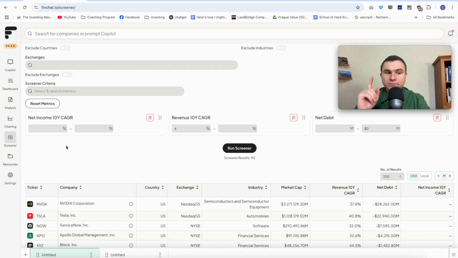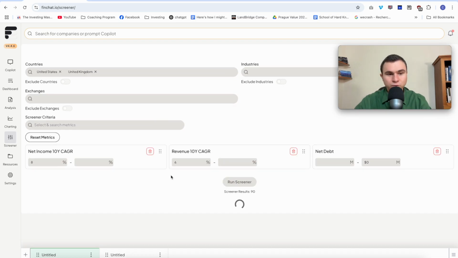For the 10-year net income CAGR, you want improved efficiency over time. And I would recommend using a figure above 6%. I mean, above the revenue growth to show some margin improvement over time. You want to invest in businesses that are getting better over time, more efficient over time. So instead of putting 6%, you can put 8, depending on your time horizon, risk tolerance.